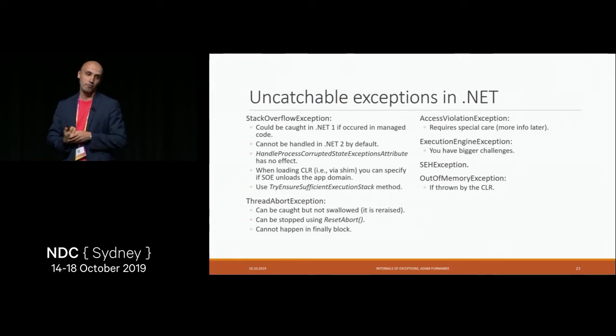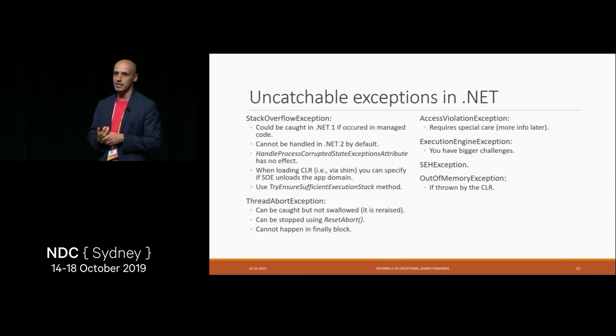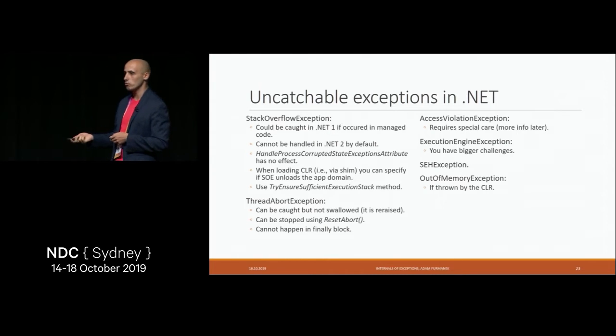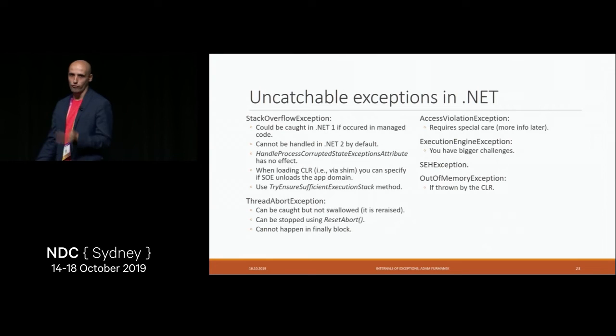And there is also out of memory exception, which we may be able to catch depending how it was thrown. And there are also some generic exceptions, like SEH exception is the exception thrown by the SEH mechanism, which we have already seen. This exception is thrown when we do not map it to some .NET managed exceptions. So generally, there are a lot of things which we cannot catch at all.